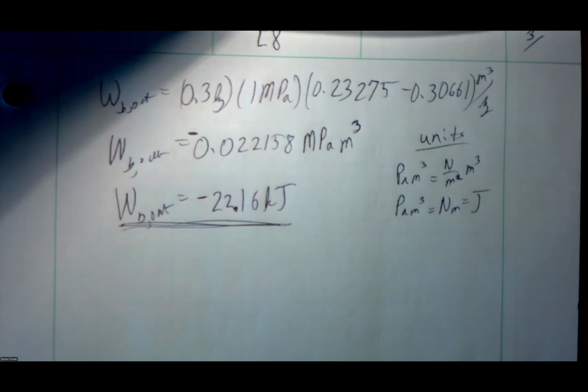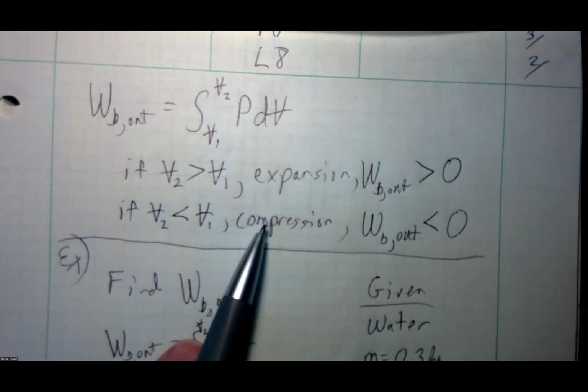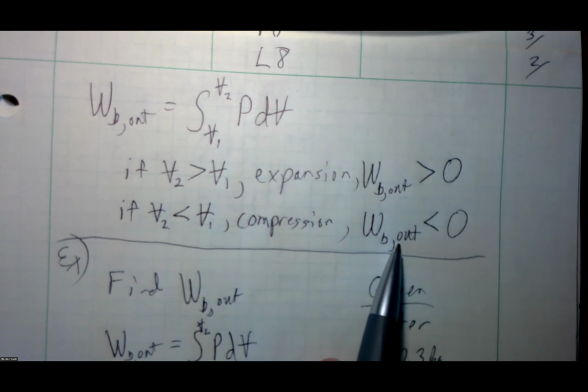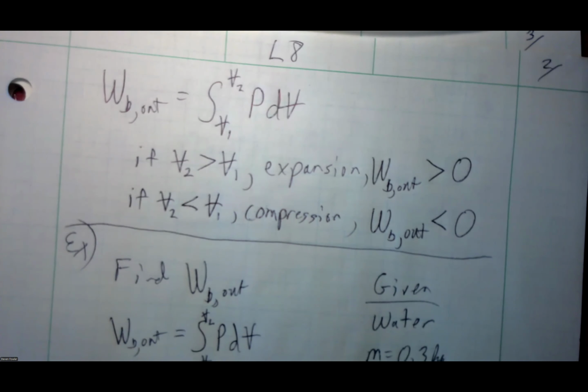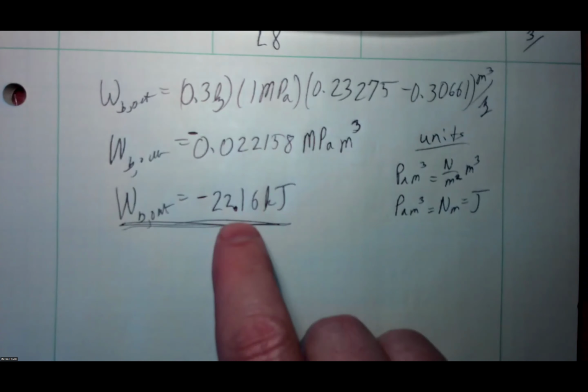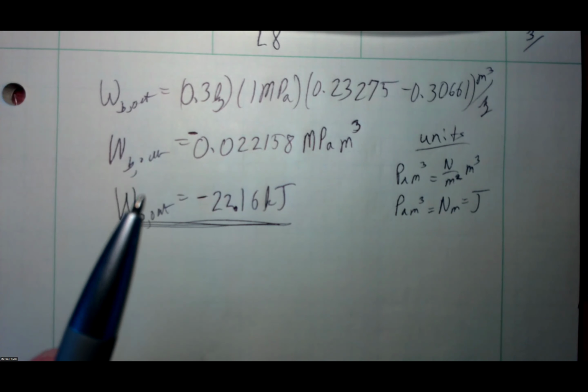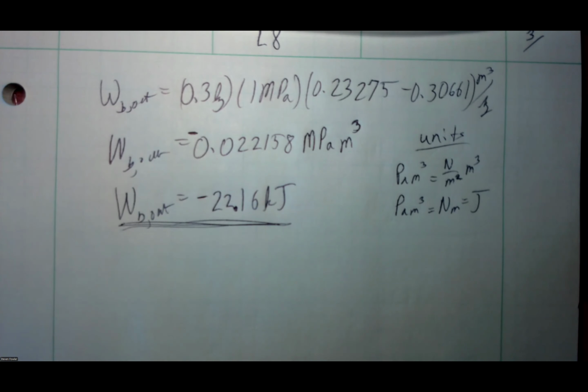Well, that tells me, sit all the way back up here. If I'm compressing the system, I'm actually putting work in. I'm going to get negative work out. And that's what we see here. I'm going from a larger volume to a smaller volume. I'm compressing the system. Therefore, I'm putting work in. When I compute work out, and I know I'm putting work in, I'm going to get a negative sign. It's because the system's being compressed. That's a nice 15-minute video there. There's our answer. We'll pick up and move on to the next problem from there.